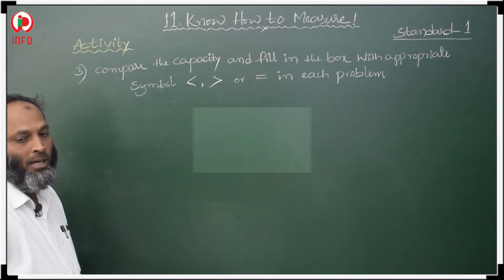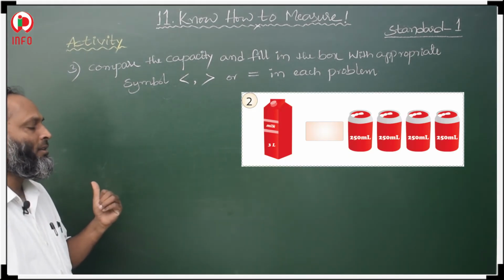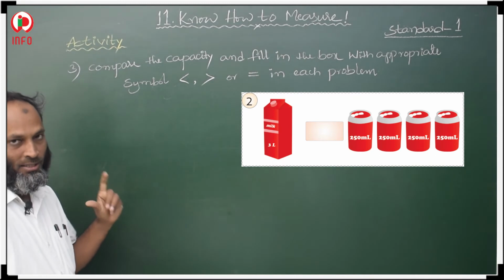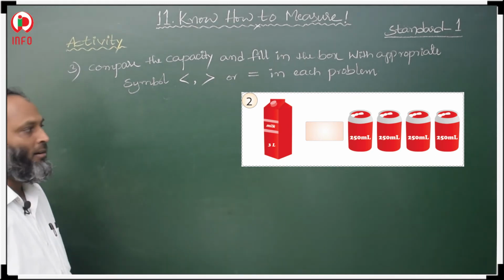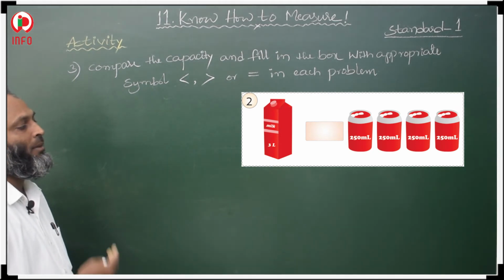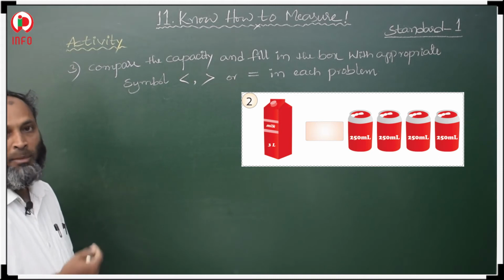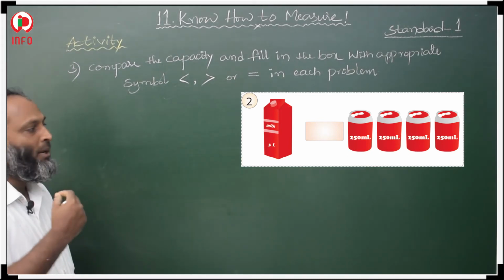In the second question, here a 3 liters milk box is given. On the right side, on the left side, 250 ml, 250 ml, 250 ml, 250 ml. For 250 ml, so milk cans are given.